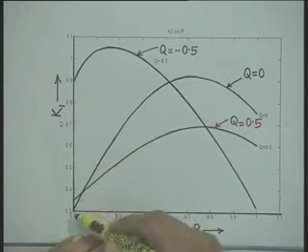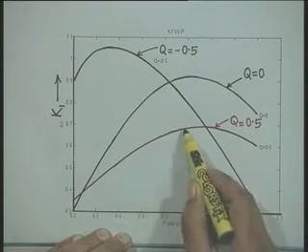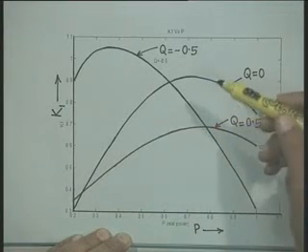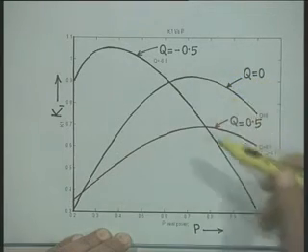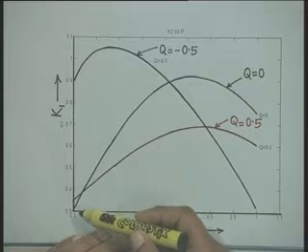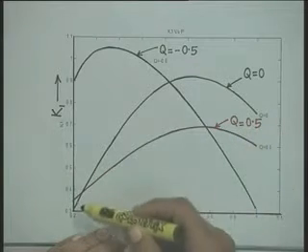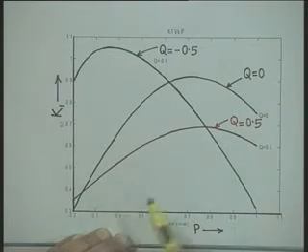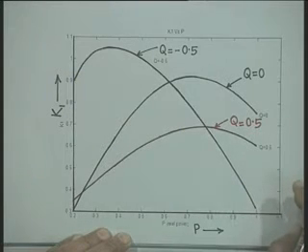Again, its variation is similar to what we got for Q equal to 0. It increases, becomes maximum and then starts decreasing. You can see that the value of K1 is less for Q equal to 0.5 as compared to Q equal to 0. Another graph shown here is for Q equal to minus 0.5, that is, it supplies leading power factor load.